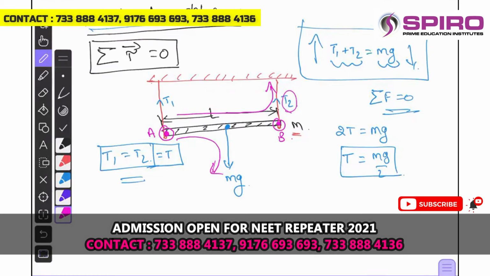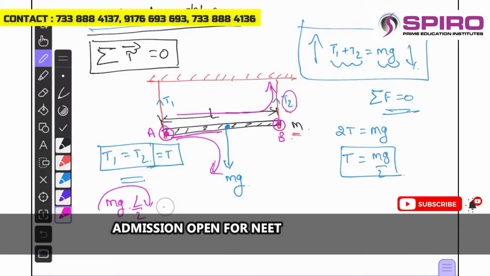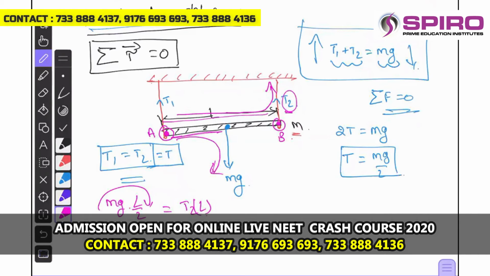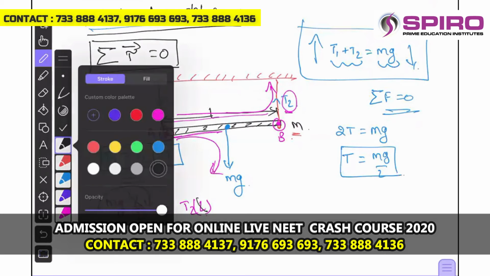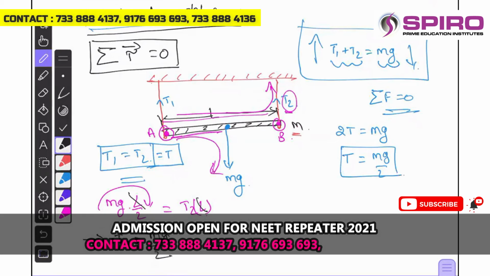Let us realize that point here. So what is the torque now? Mg into this perpendicular distance, which is L by 2, is the clockwise torque, and it is equal to the anti-clockwise torque, which is the force T2 into the length L. Now on both sides you can cancel the L, and what is the T2 value here? This implies T2 is equal to mg by 2. So whatever result you got earlier, that is proved here.